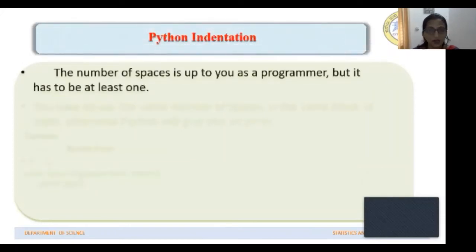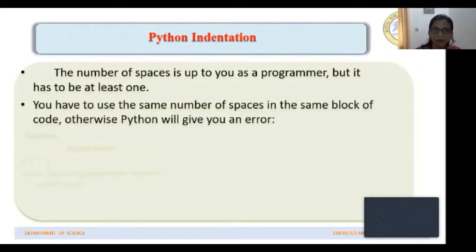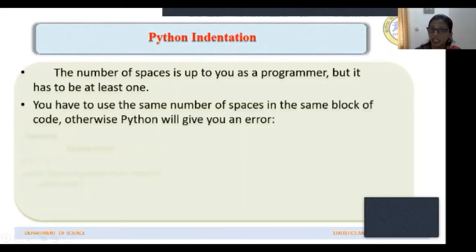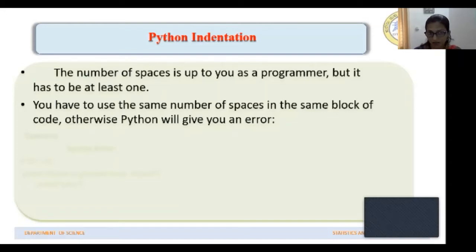Then the number of spaces you leave depends on the programmer, but there has to be at least one space. ಒಂದಾದ್ರೂ ಸ್ಪೇಸ್ ಇರಬೇಕು. ಜಾಸ್ತಿ ಕೂಡ ನೀವು ಸ್ಪೇಸ್ ಯೂಸ್ ಮಾಡಬಹುದು, but every time you have to use the same number of spaces in the same block of code. Otherwise, again, Python will give you error. Now, ಒಮ್ಮೆ ಎರಡು ಸ್ಪೇಸ್ ಬಿಟ್ರೆ ನೆಕ್ಸ್ಟ್ ಆ ಬ್ಲಾಕ್ ಅಲ್ಲಿ ಬೇರೆ ಕೋಡ್ಸ್ ಬರೆಯುವಾಗ ಅಷ್ಟೇ ಎರಡು ಸ್ಪೇಸೇ ಬಿಡ್ತಾ ಹೋಗ್ಬೇಕು. ಇಲ್ಲದಿದ್ರೆ if there is change in the indentation, if there is change in the spacing, then again Python will give you error.